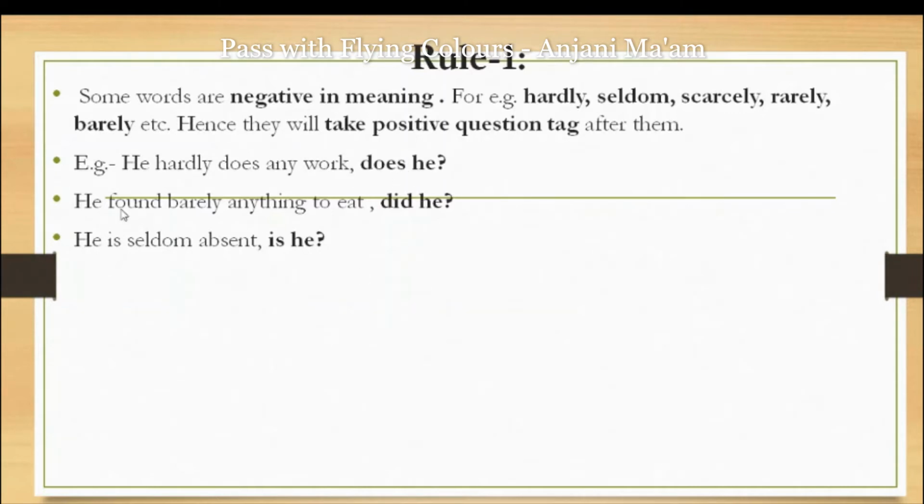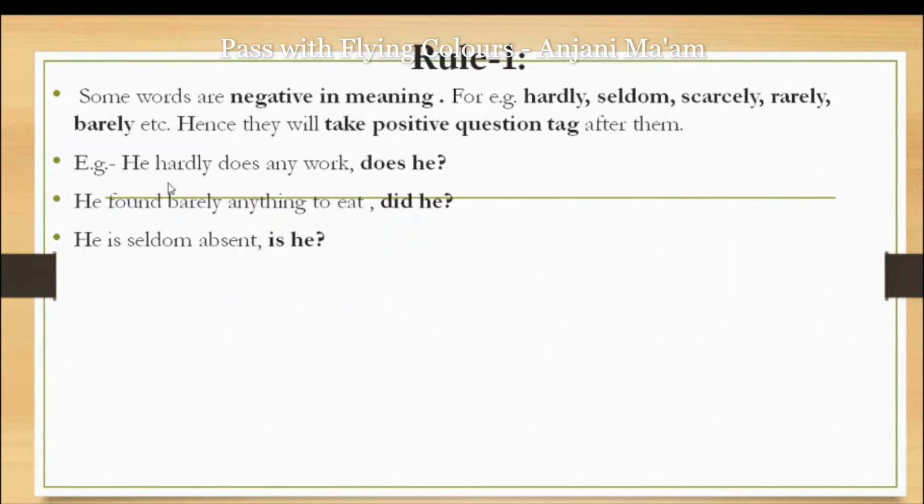Second sentence, "He found barely anything to eat." In this sentence we have the adverb barely, which means negative. That's why the question tag would be positive. And in this sentence we have the verb found. Find means present tense, found means second form, past indefinite, and in past indefinite we use did. So that's why we will use did. He is already a pronoun, so the question tag will be "did he?" and there will be a question mark.